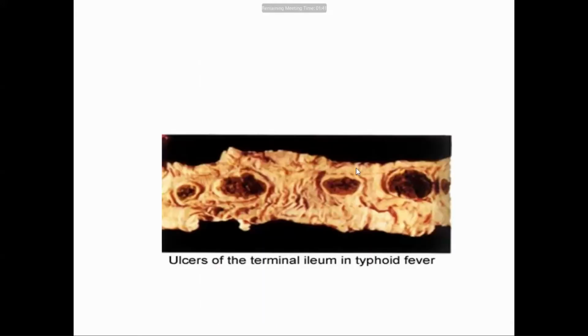Now in these cases, the Peyer's patches are ulcerated, the mucosa is shed, so it forms an ulcer. These four are all ulcerated Peyer's patches, and the ulcer is located longitudinally, a terminal ileum typhoid ulcer, along the long axis of the small intestine. It is not transverse. That you have to remember.